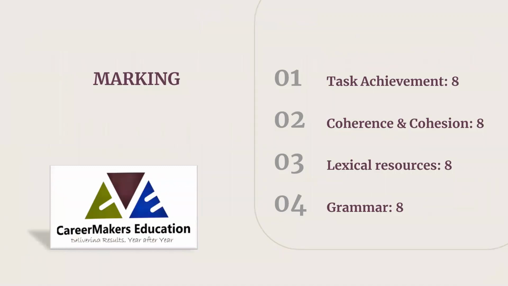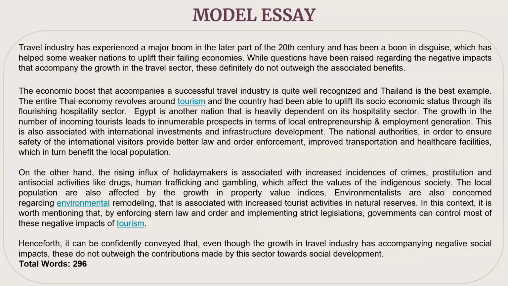So the earlier essay we have taken as a model essay. In that essay we mentioned one idea with its merits and demerits in the first body paragraph, and in the second body paragraph we took the merits and demerits of the second idea. Rather, in this essay we have taken the benefits of tourism in the first body paragraph and the drawbacks of tourism in the second body paragraph, right? So there are both different ways you can write this type of advantages and disadvantages essay. All right, clear?